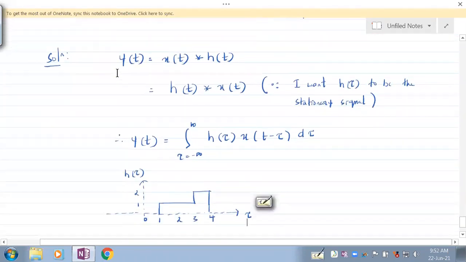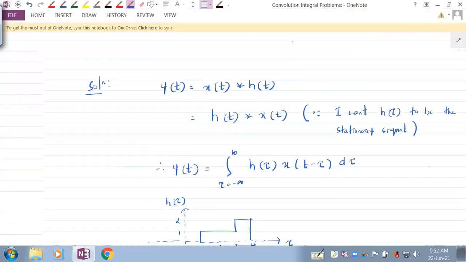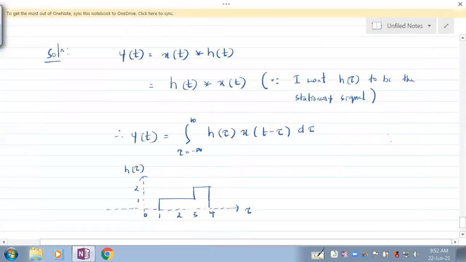Let me do that here for your understanding. Let me do it in a different color because you should understand that this is being done as an exercise. That's it. This can be avoided if you know how. So what you need to do is this. The signal is this, from -1 to 1. So this is your h of tau and it is 1. And with respect to tau, you are doing it.